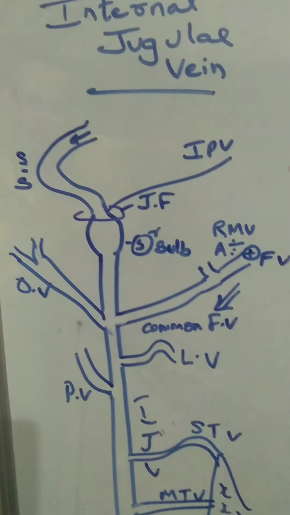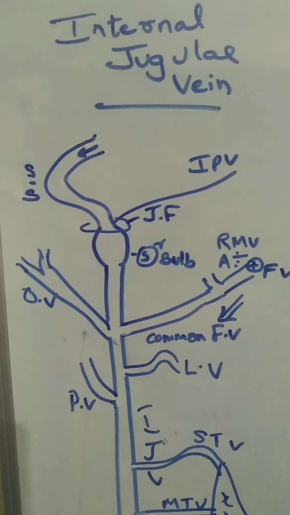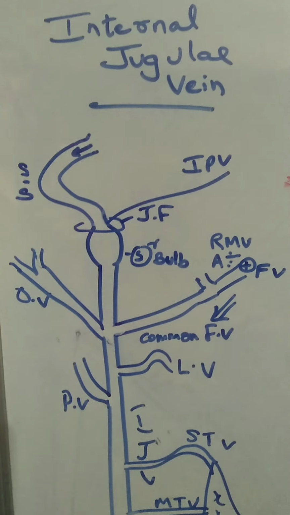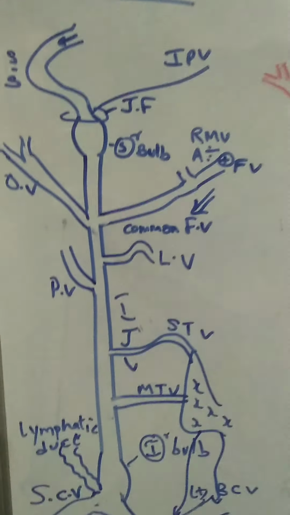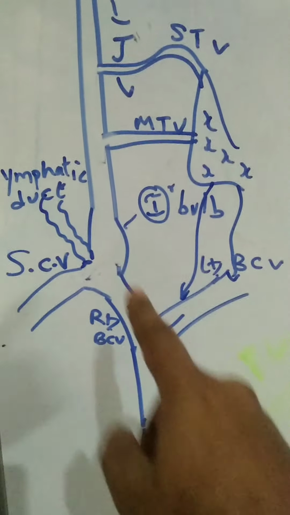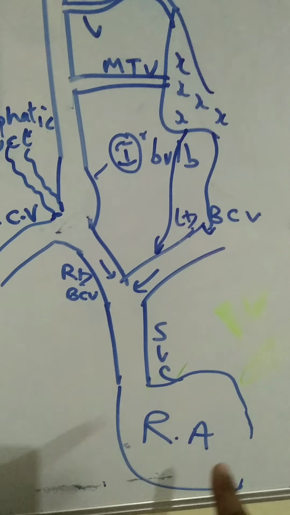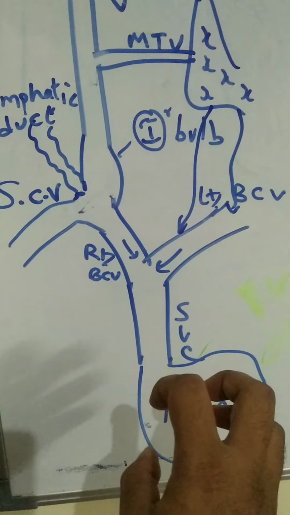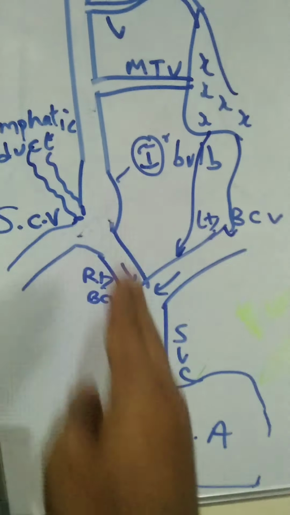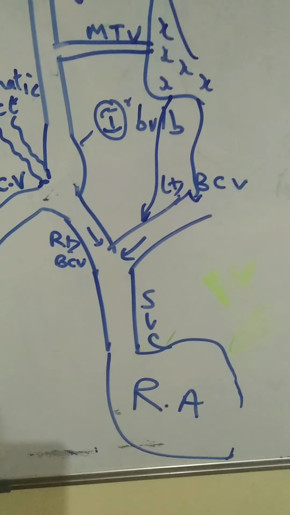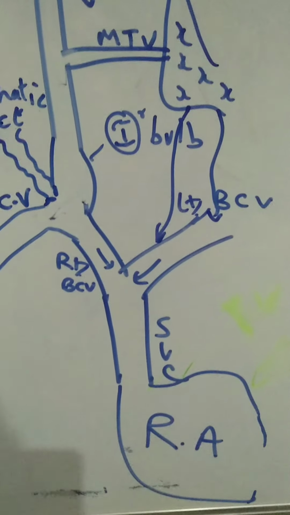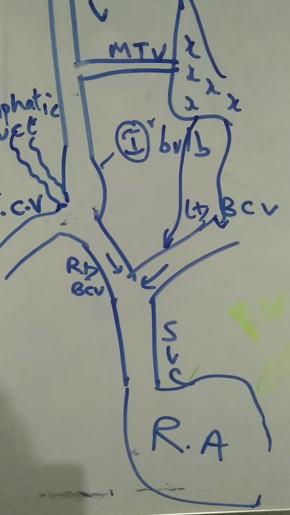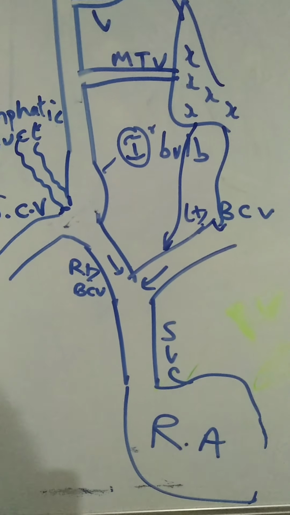The clinical importance of the internal jugular vein is that the jugular venous pressure, JVP, can be measured with the patient reclining at a 45-degree angle. We can make out the pulsation in the vein. This pulsation in the internal jugular vein directly reflects the pressure within the right atrium. You can see why, because there is a continuum. The column of blood, the pressure changes and the volume changes here, directly reflect in the internal jugular vein. So instead of doing cardiac catheterization to know the pressure within the right atrium, we can just see clinically the JVP, or jugular venous pulse.